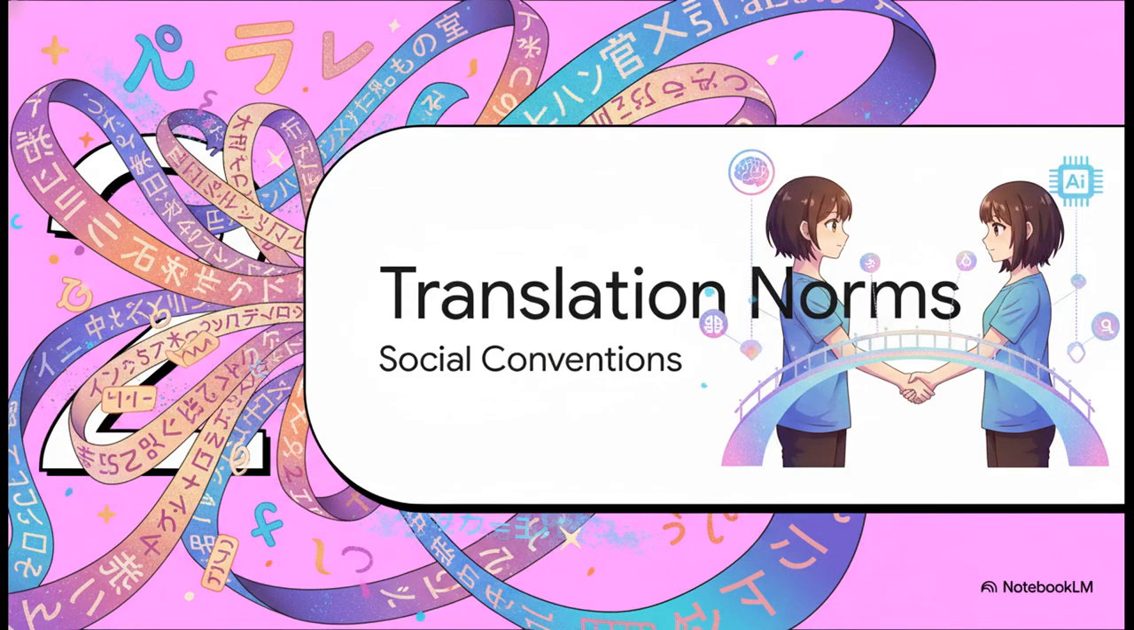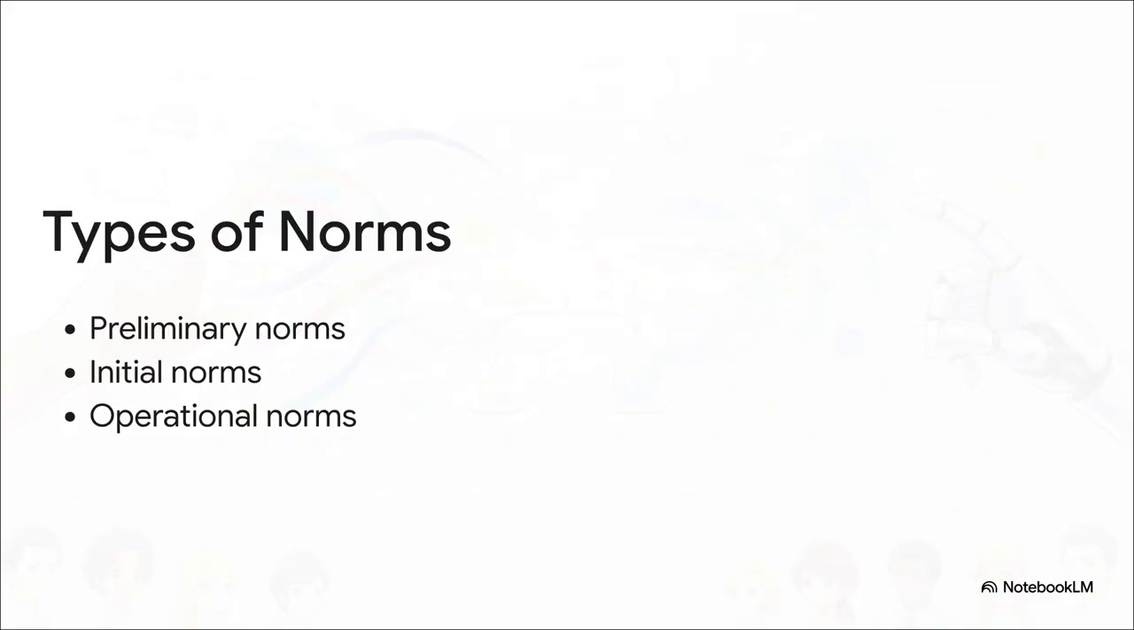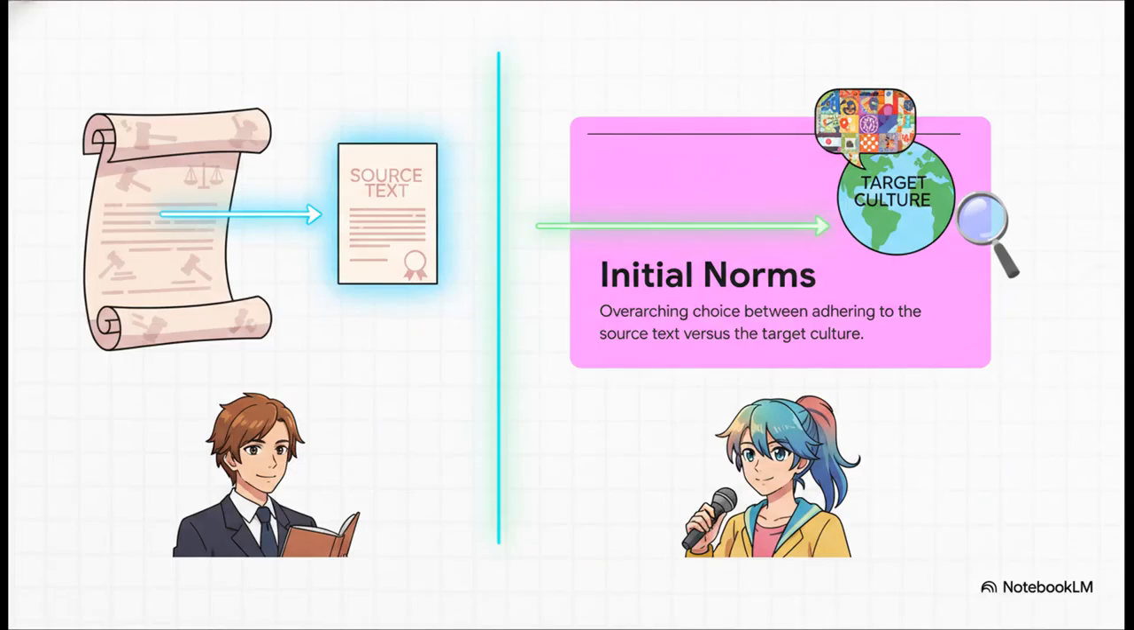Part 2, Translation Norms. Adhering to social conventions. Norms dictate if a text is socially acceptable. They also explain why certain choices are preferred over others. We categorize them into preliminary, initial, and operational norms. Initial norms, or chuyên, set the high-level strategy.